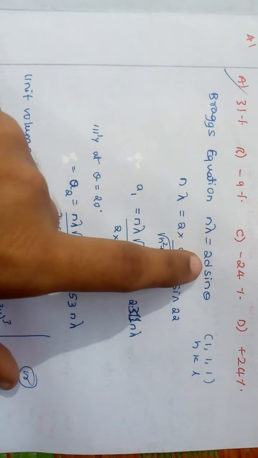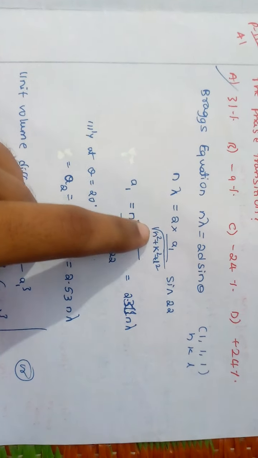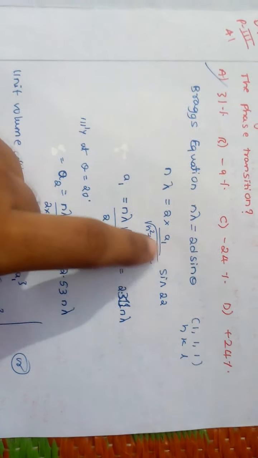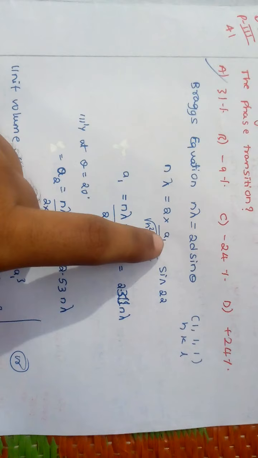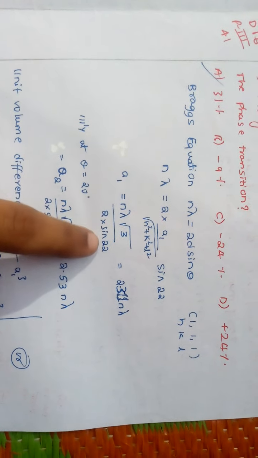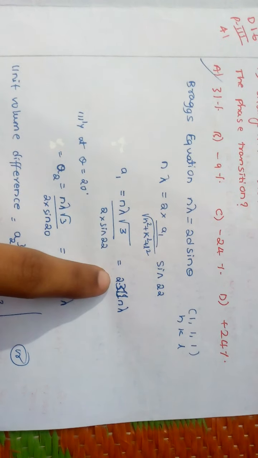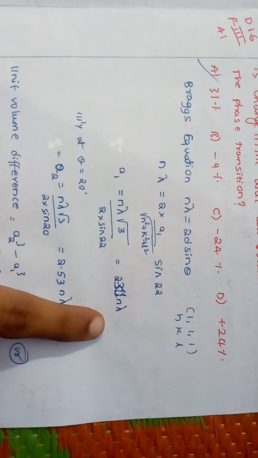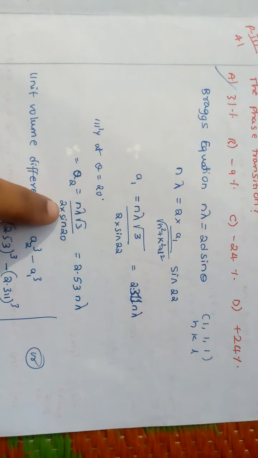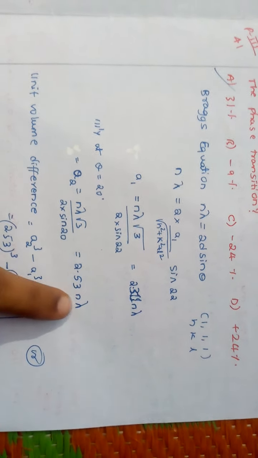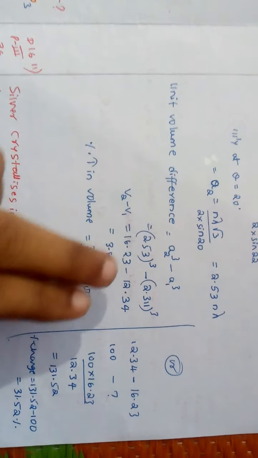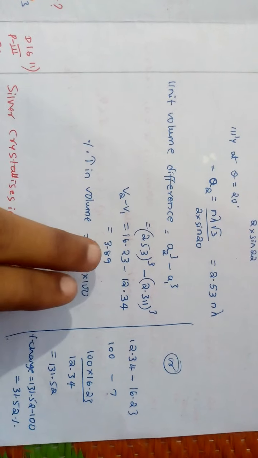Here interplanar distance d is equal to a divided by root of h square plus k square plus l square. Here I have to find a, that's why I have taken a1. a1 is equal to n lambda root 3 divided by 2 into sine 22. This answer is 2.311 n lambda. If theta is 20, a2 is n lambda root 3 divided by 2 into sine 20, you will get 2.53 n lambda. So unit cell volume difference is a2 cube minus a1 cube. On solving, you will get 3.89.